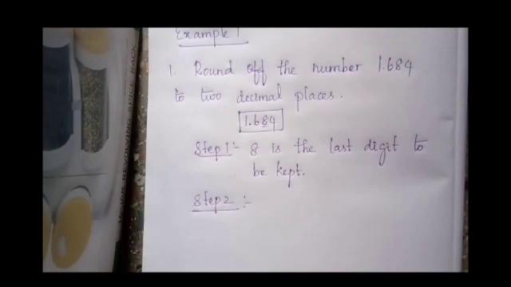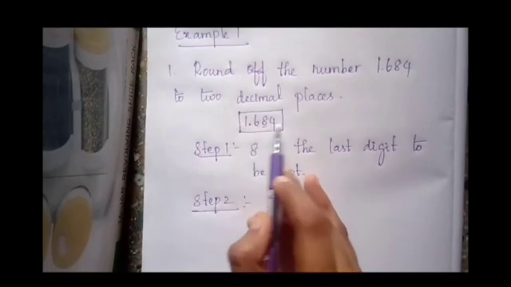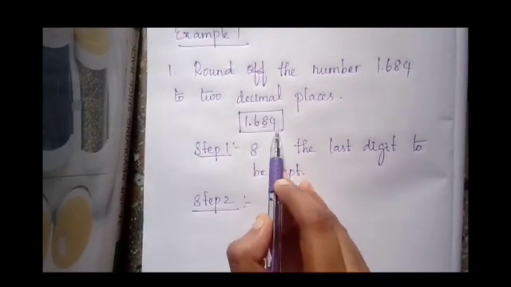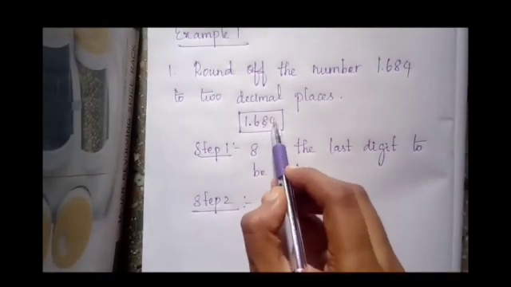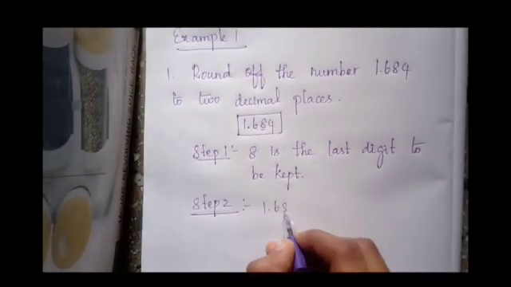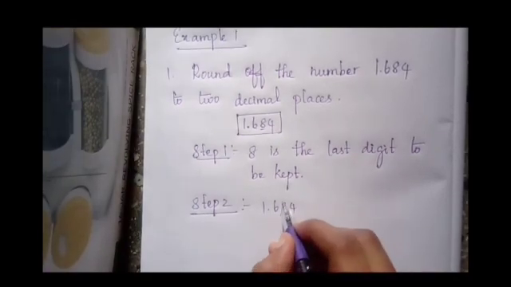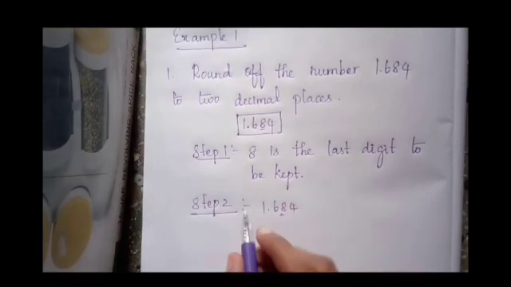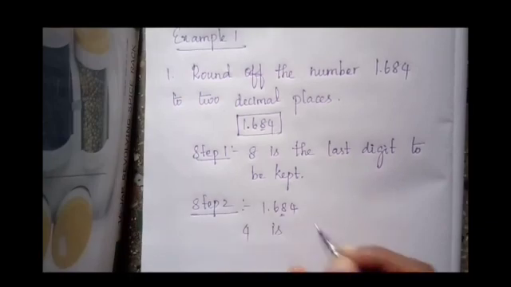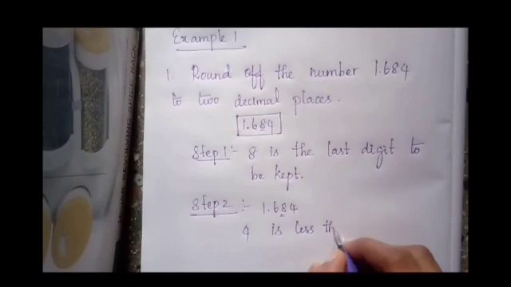Now 1.684. This is the question. See the following number. 1.684. So this is the last digit. We already decided. So we look at the next digit. It is 4. Is 4 less than 5 or greater than 5? 4 is less than 5.